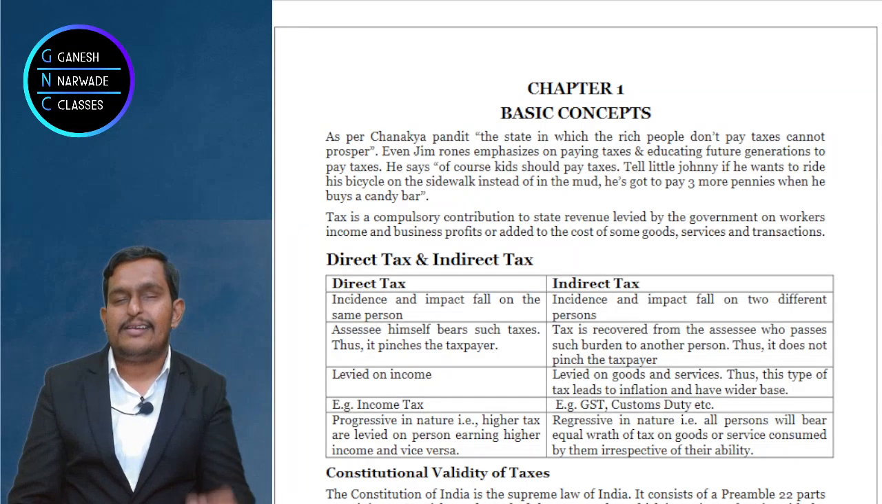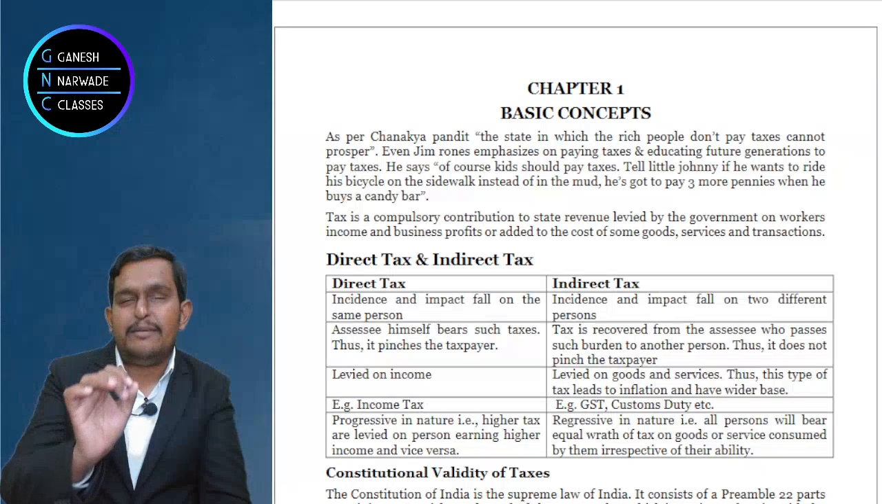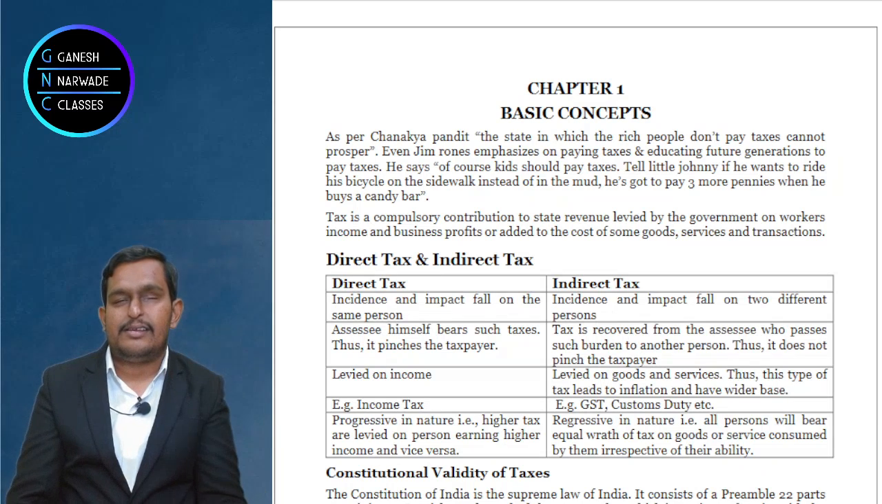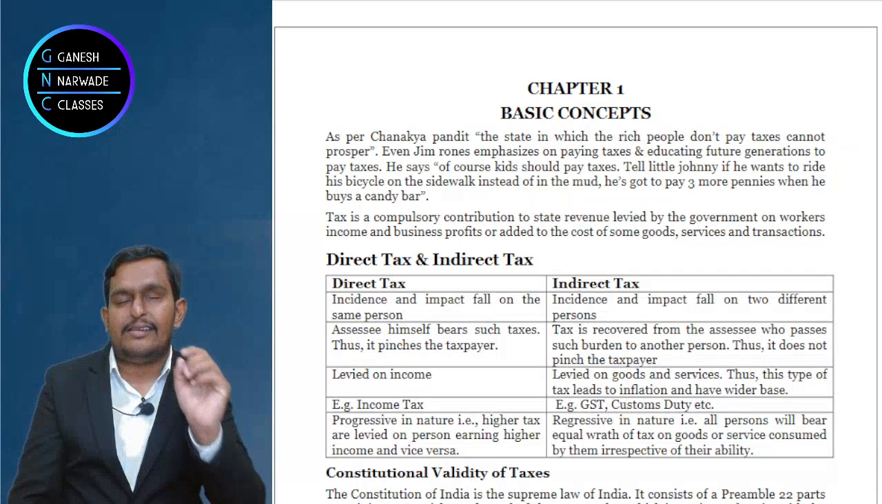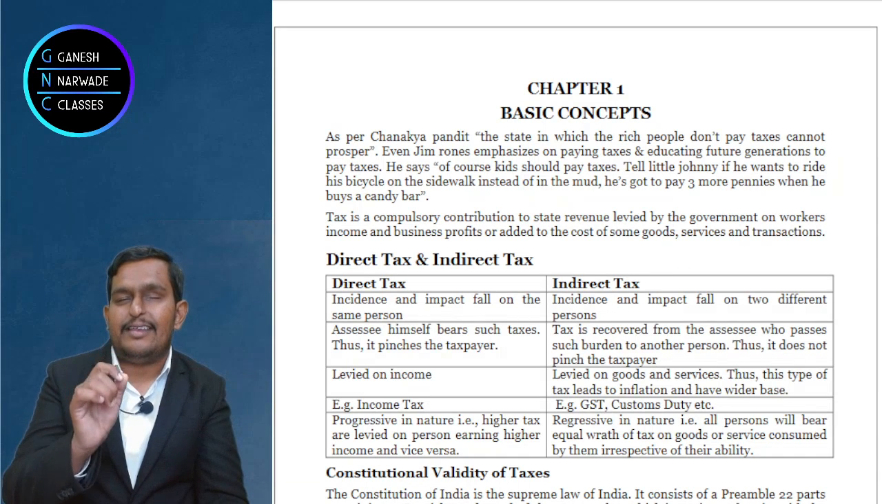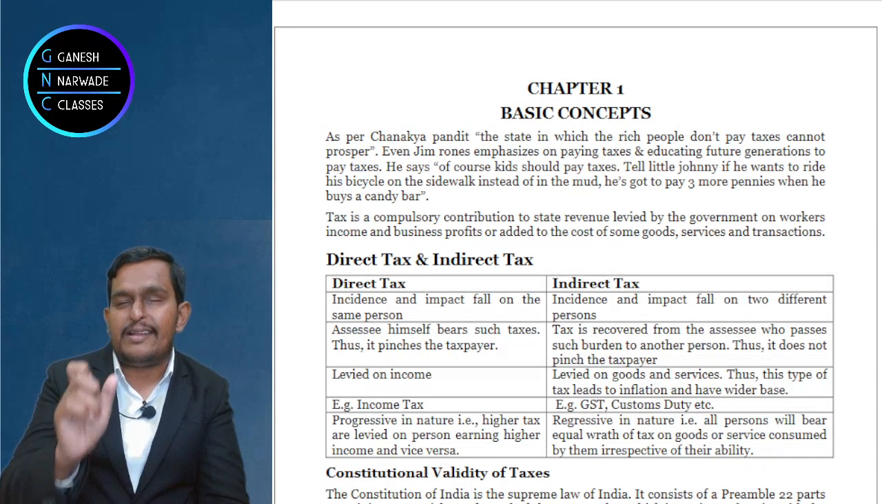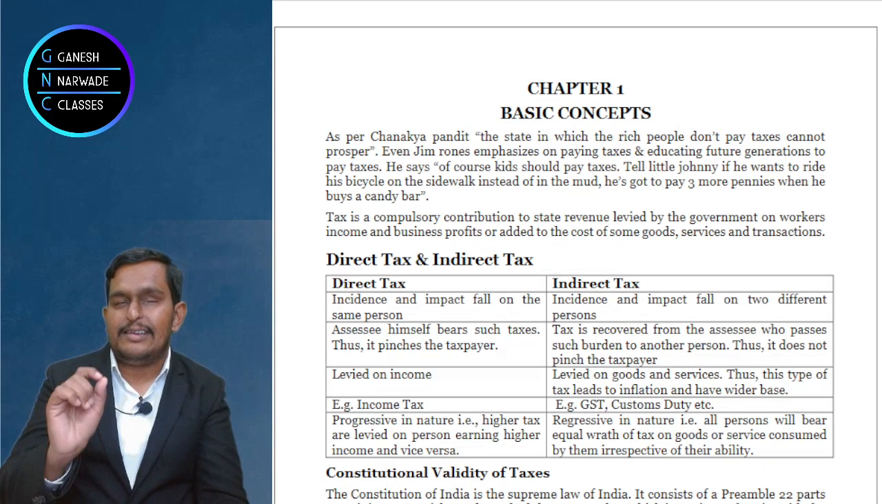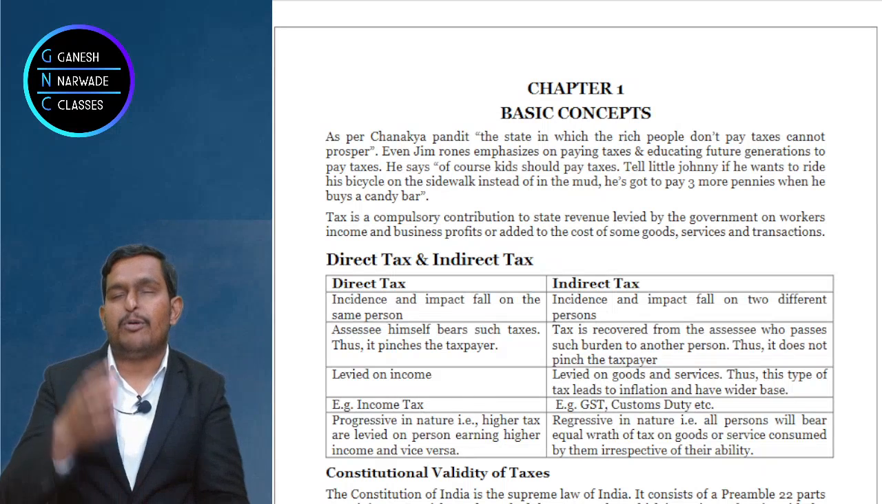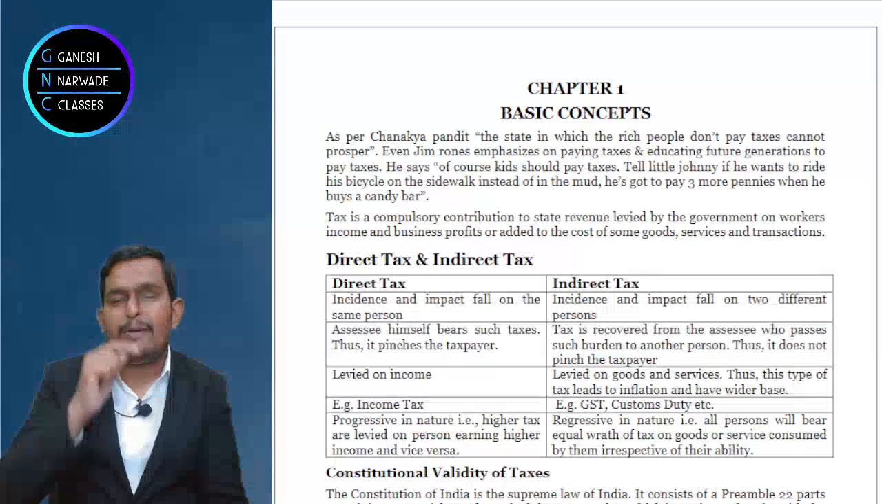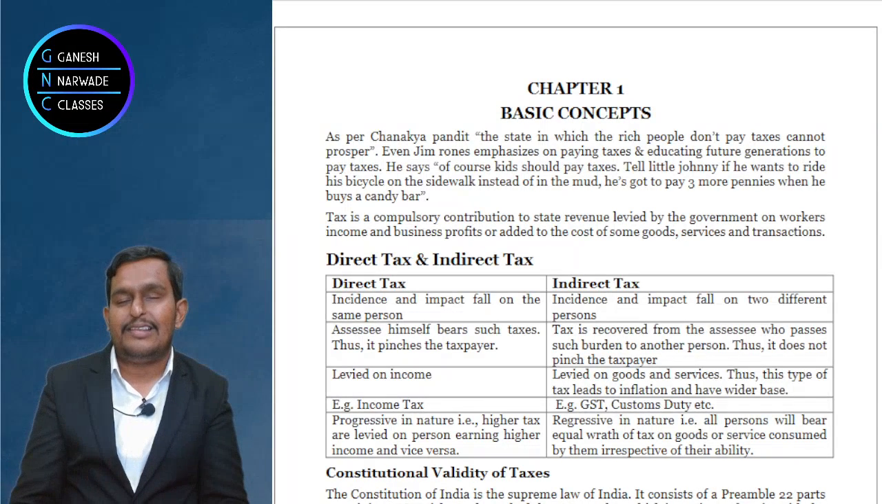There is something called incidence and impact of taxes. If incidence and impact is on the same person, it is called direct tax. If incidence is on one person and impact is on the other person, then it is called indirect taxes. So if incidence and impact are on the same person, direct tax. Incidence on one person, impact on another person, indirect taxes. Let me explain.